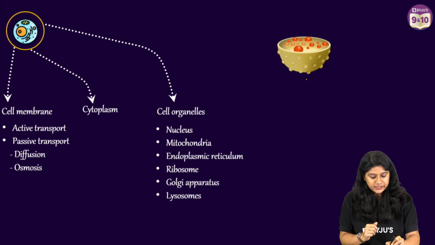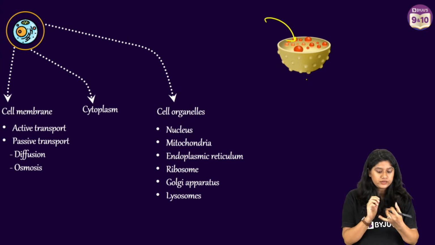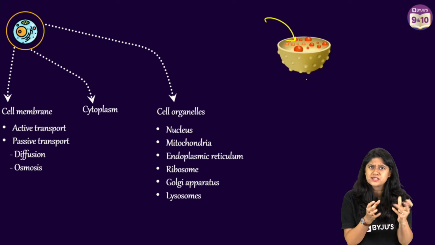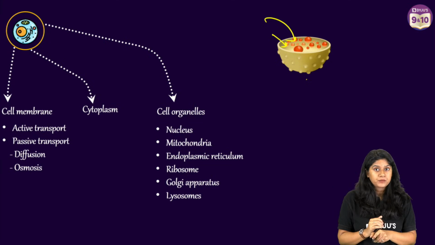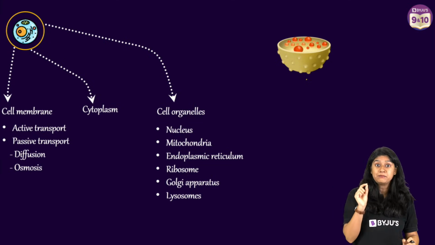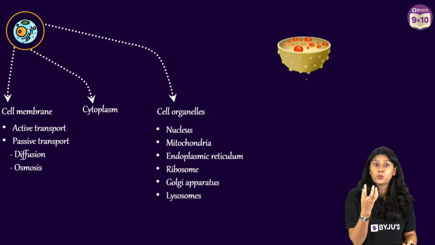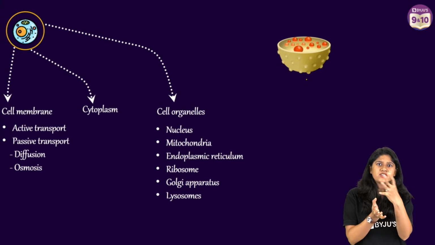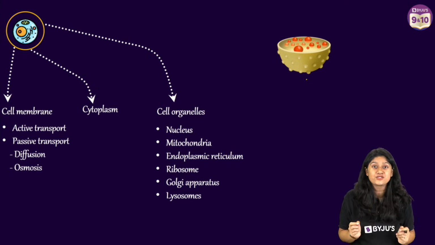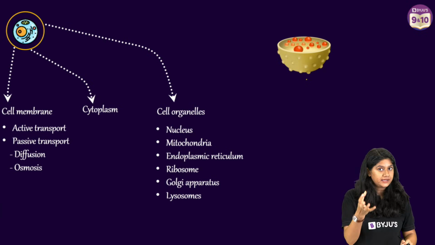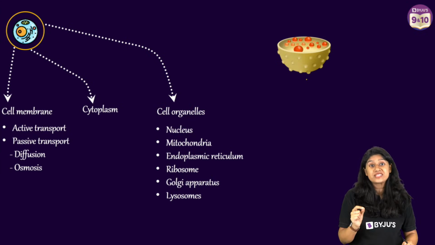Now, lysosomes are also called the digestive sac bags, right? Because they have the digestive enzymes, and they actually keep a check on the worn out cells, or if any of the organelles or something is not working correctly within the cells, these enzymes will take care of it. Lysosomes are also called the suicide bags of the cell because of a very special reason. Just in case the cell is not working fine, and there's something wrong with the cell, these lysosomes will release their digestive juices, which will end up taking the life of the cell. That is the reason we call lysosomes the suicide bags of the cell.